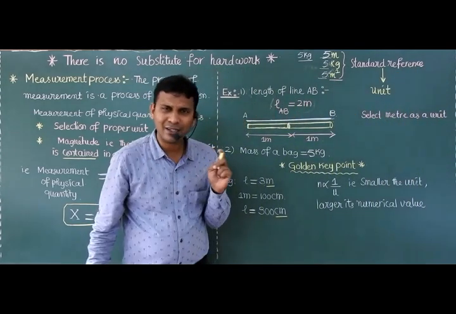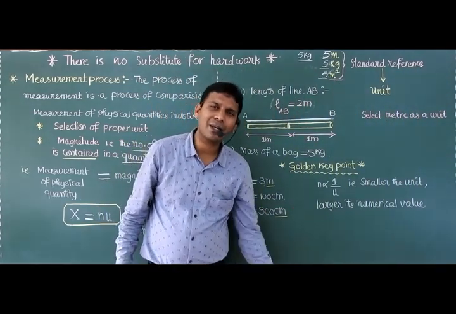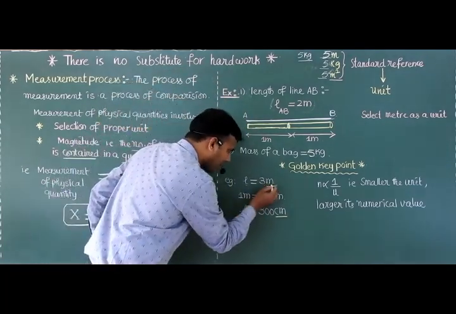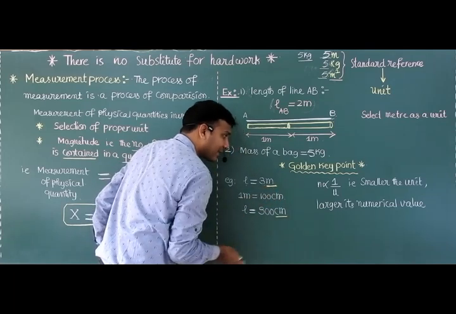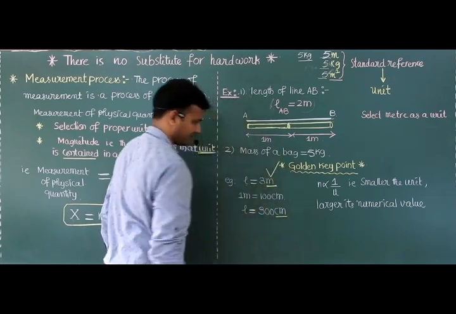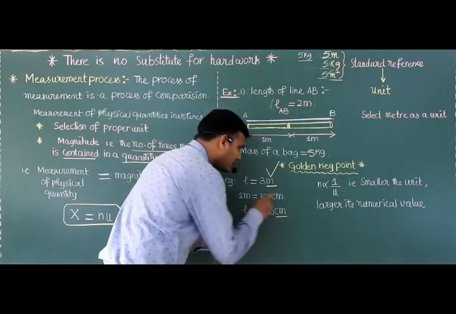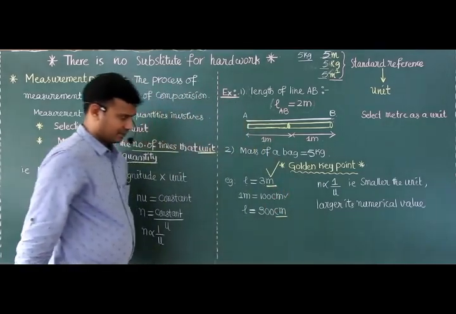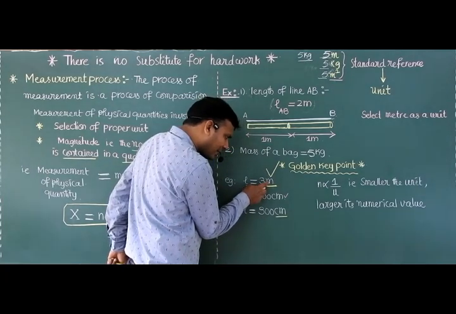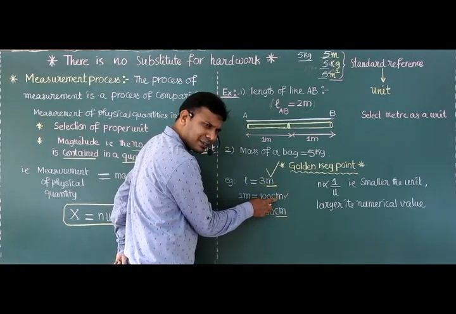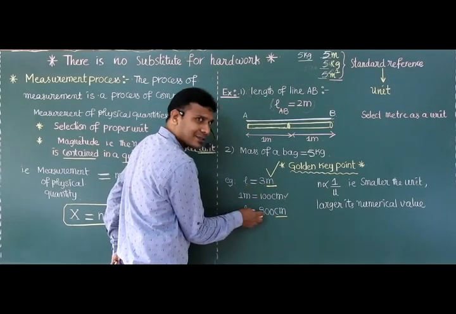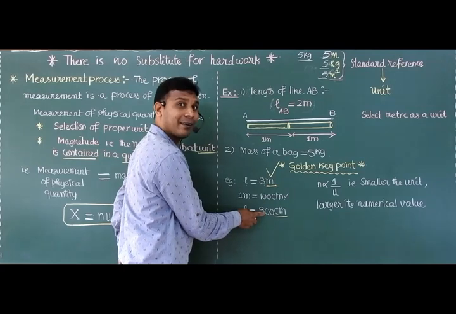So still we are not understanding whatever you were taught earlier. Okay, fine. Listen. In this example, meter is the largest unit and centimeter is the smallest unit. Clear?